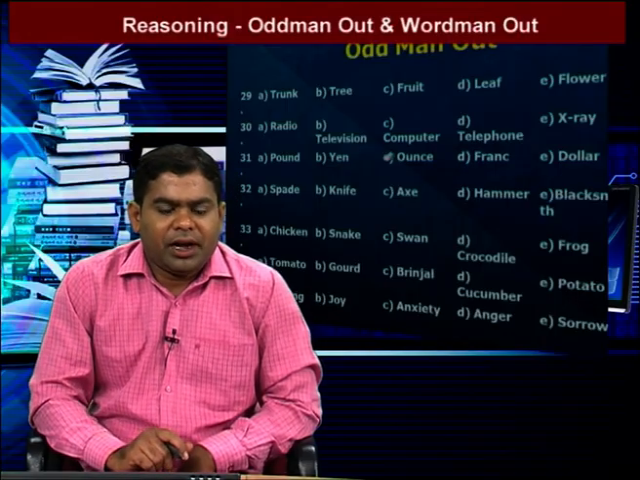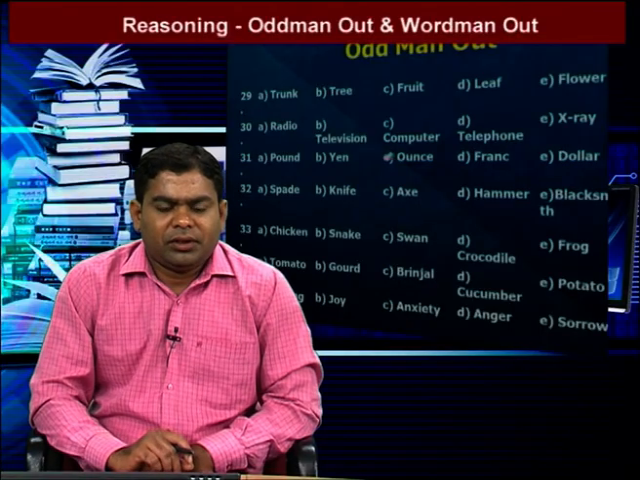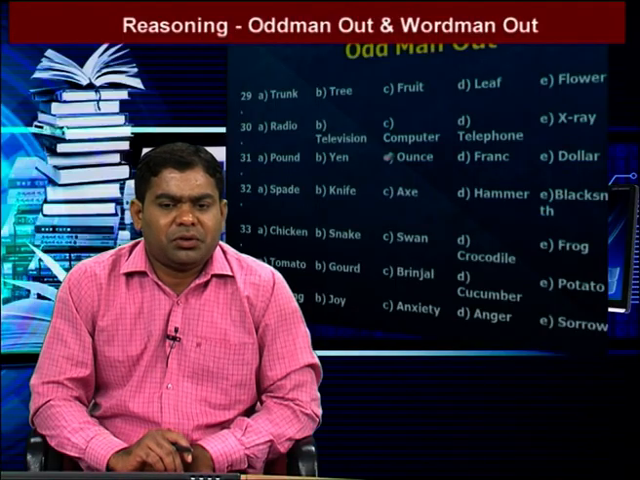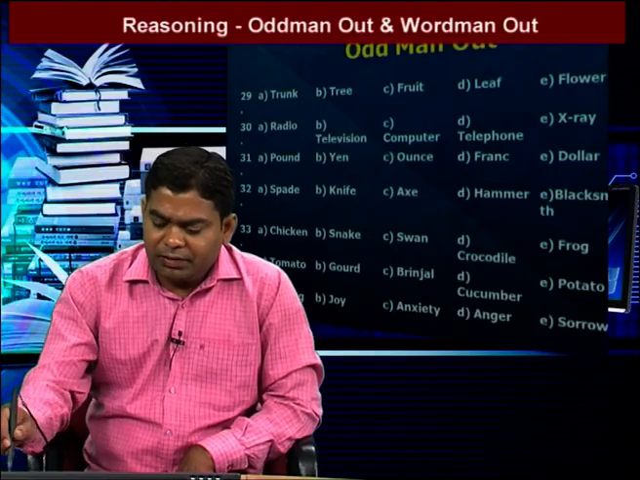So we go to the next one. Spade, knife, axe, hammer, blacksmith. In these five words, one is different. That one is blacksmith, because the remaining four belong to the same group: spade, knife, axe, hammer. These are tools, while a blacksmith is a person. That means blacksmith is different.